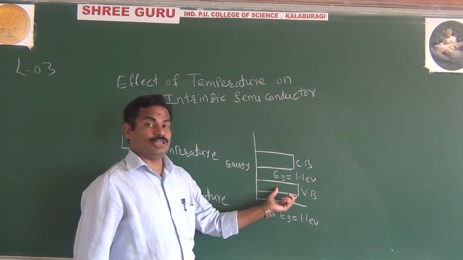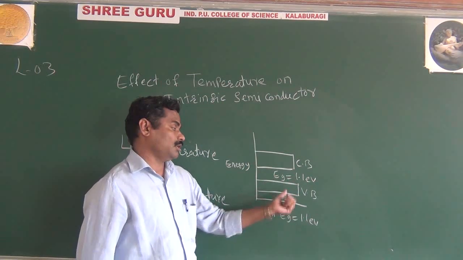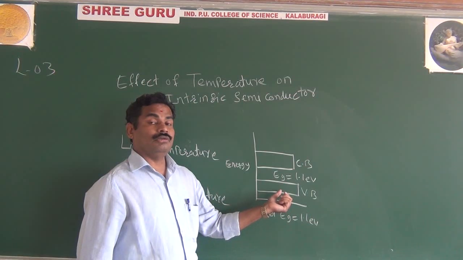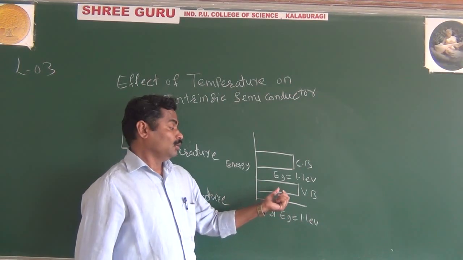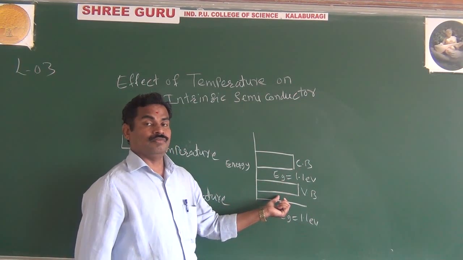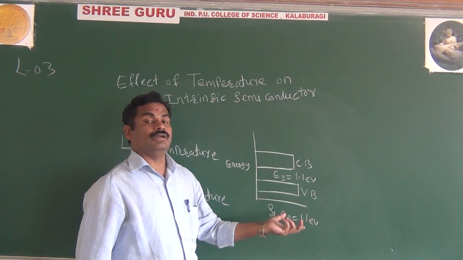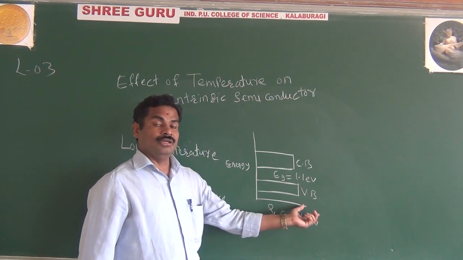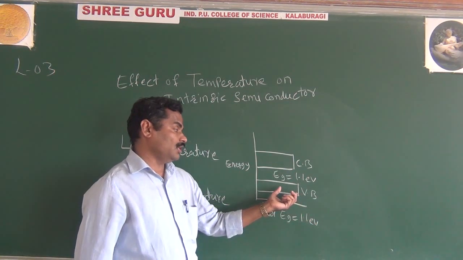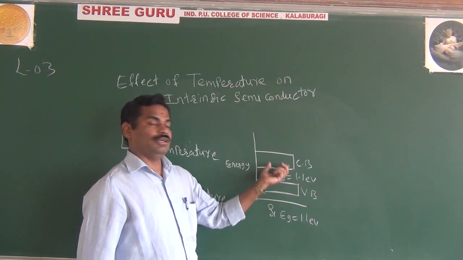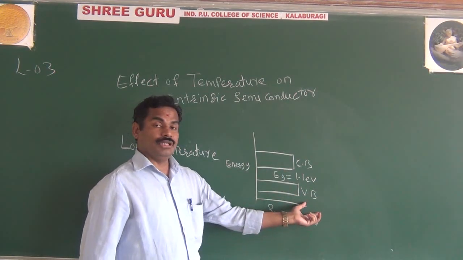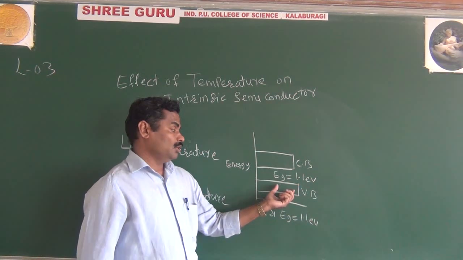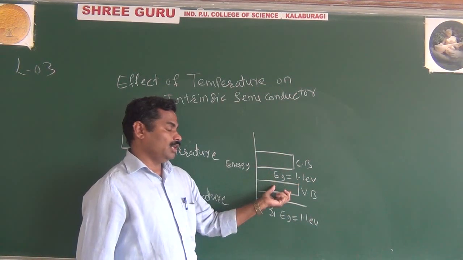That heat energy is not sufficient for the valence electron to move from the valence band to the conduction band. Or another way, all your valence electrons are very tightly bound to the nucleus. The energy you are applying is not more than 1.1 electron volt. That's why the valence electrons are not moving from the valence band to the conduction band.